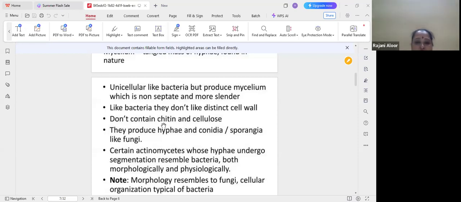Here these bacteria also produce hyphae-like structures, conidia, or sporangia.